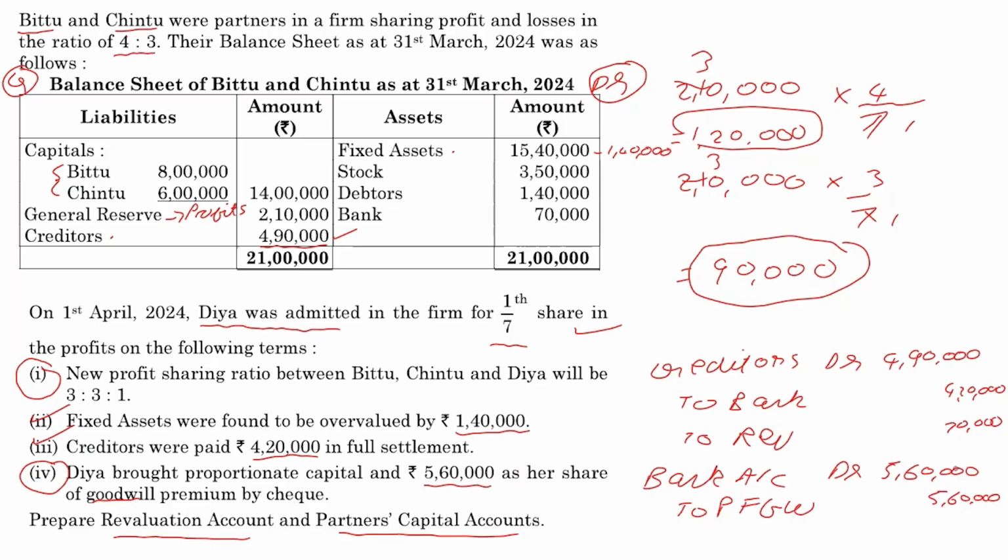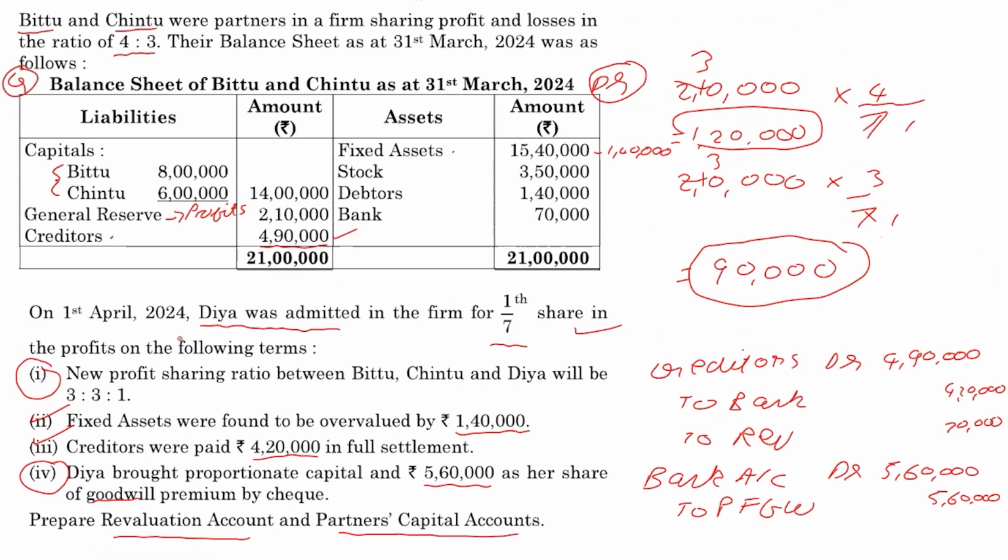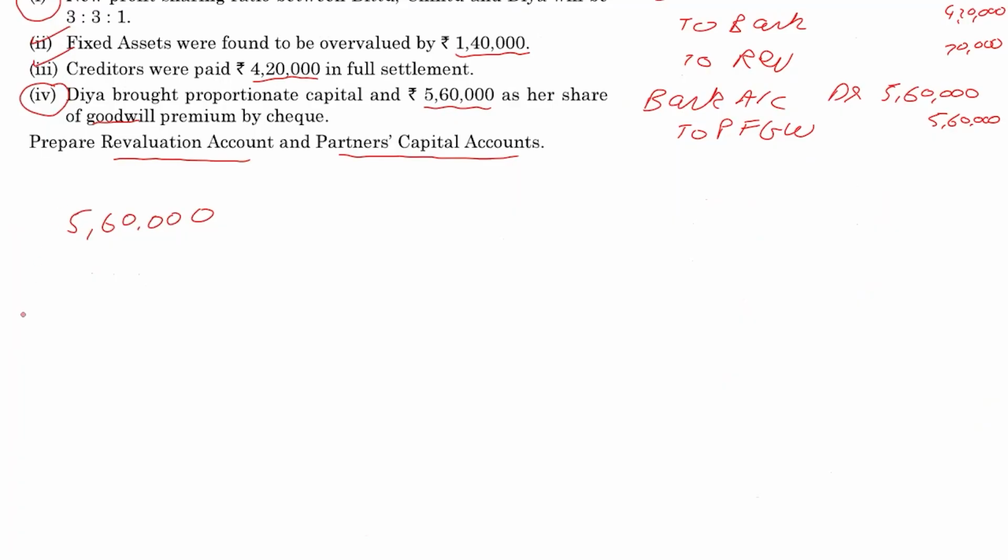And we break up this premium for goodwill among the old partners in what is called the sacrifice ratio, and that we have to calculate. We know that the old ratio is 4 to 3, and the new ratio is 3 to 3 to 1, that is 3 by 7 each. So we have to do a little bit of math. The old ratio is 4 by 7 and 3 by 7. Remember, sacrifice ratio is equal to old ratio minus new ratio.